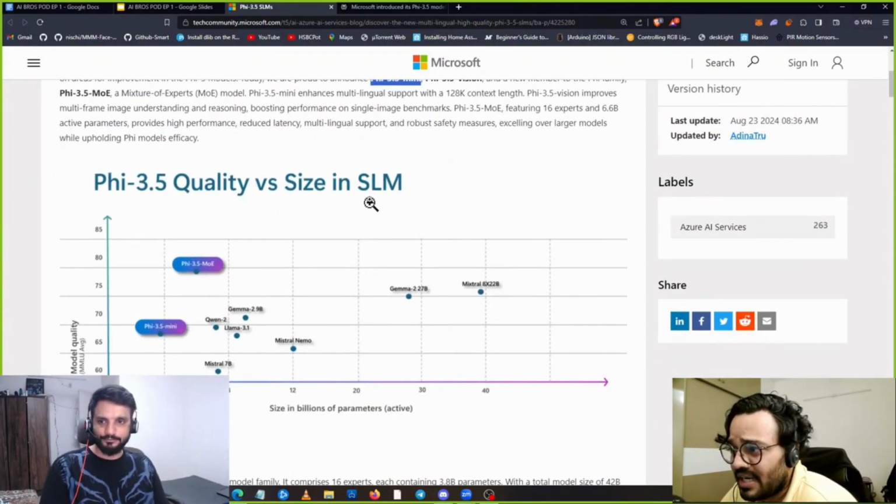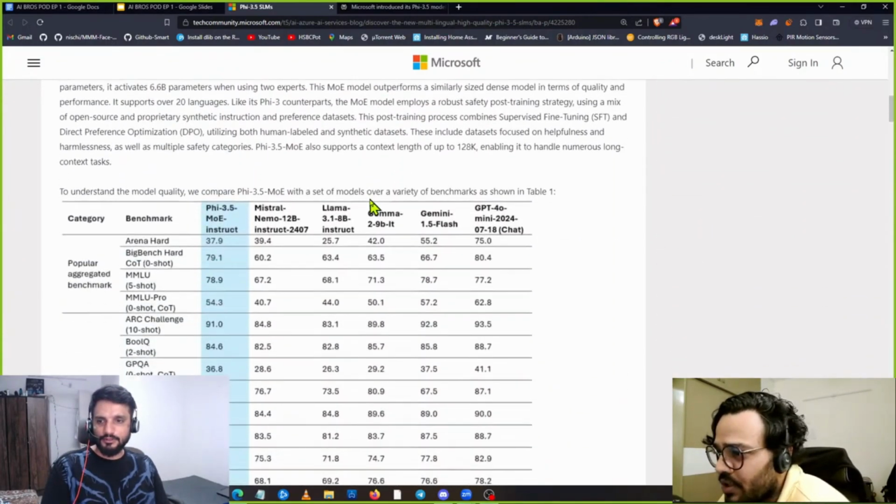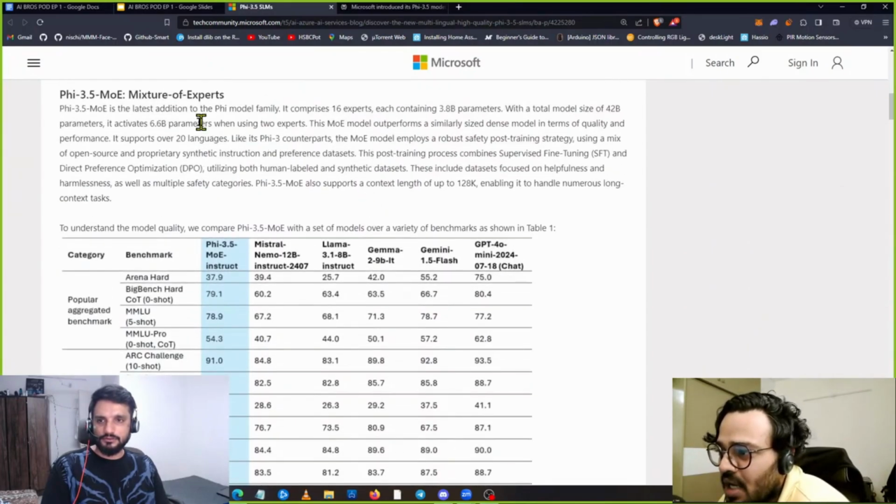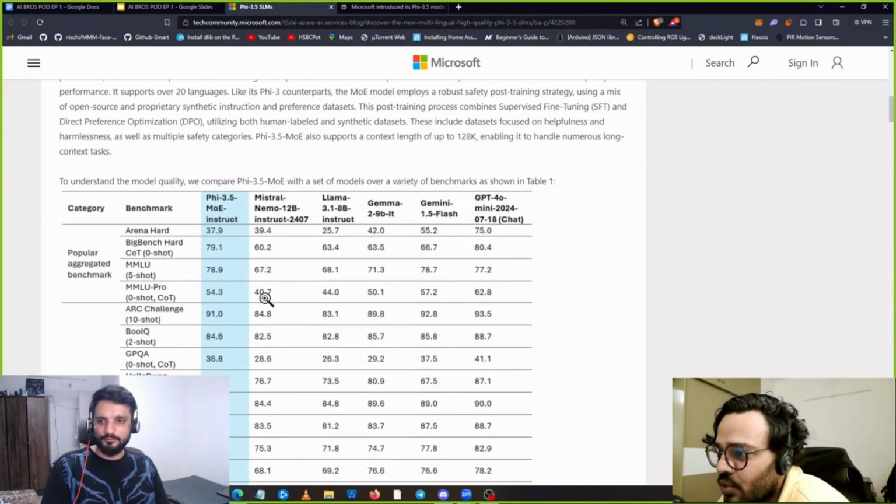Let's scroll if there is some interesting information present over here. So again, we have these benchmarks. See, 3.5 is doing 30, Arena Hard, BigBench Hard.